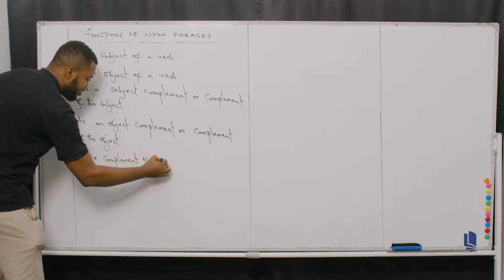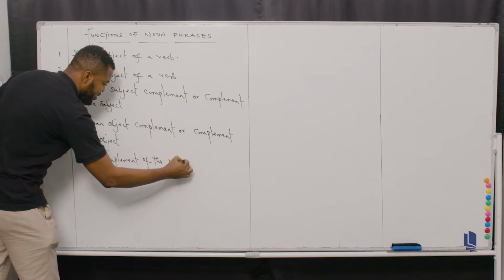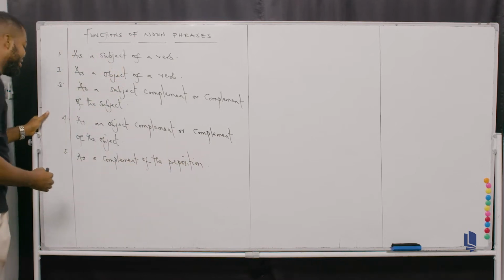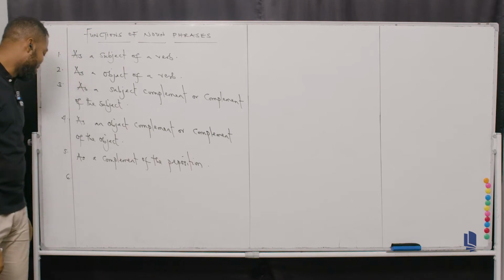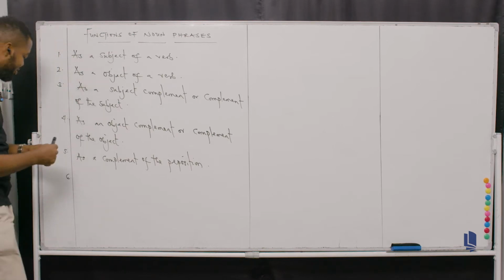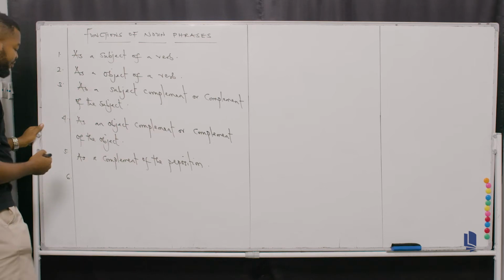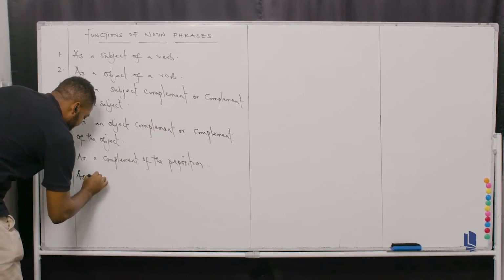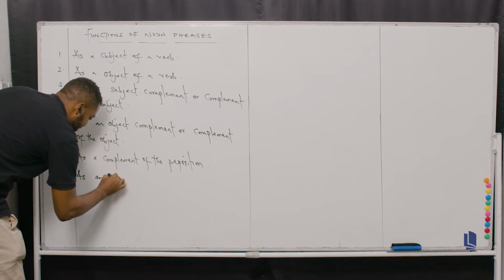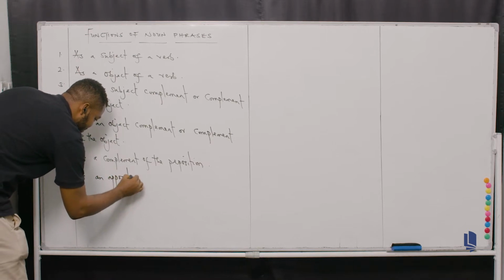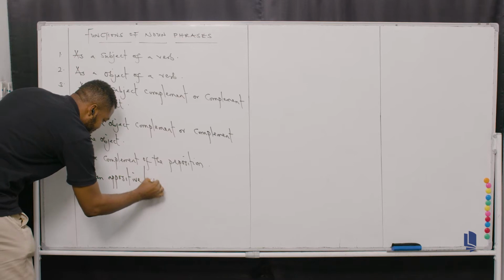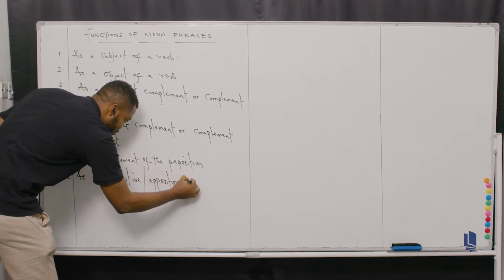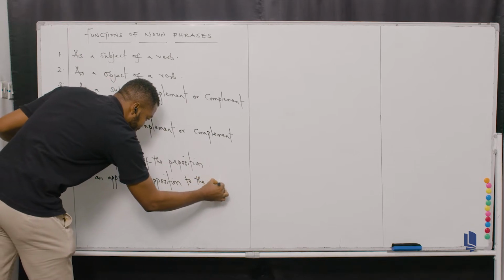of the preposition. Can you see? As the complement of the preposition. And then the last part, which is number 6. The sixth function of a noun phrase is that a noun phrase can function as an appositive. Can you see? An appositive, or you can say as an apposition. I'll tell you what that means, as an apposition to the noun.